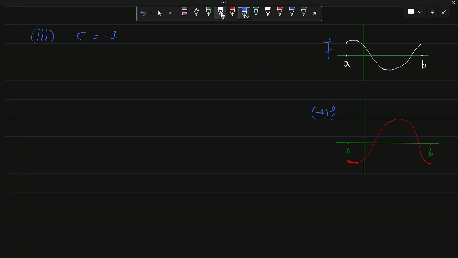Okay, so ये किस तरीके से, let me write, I hope you understood through this diagram.